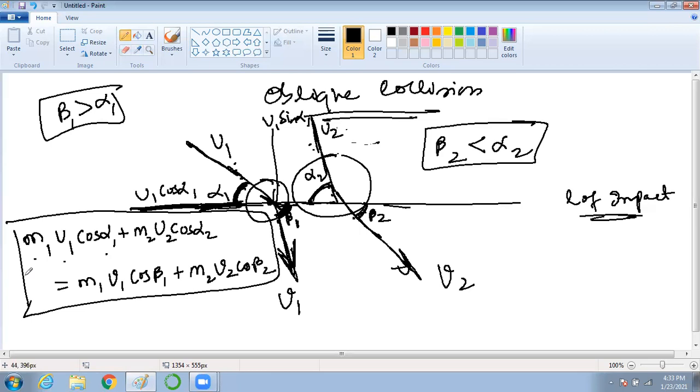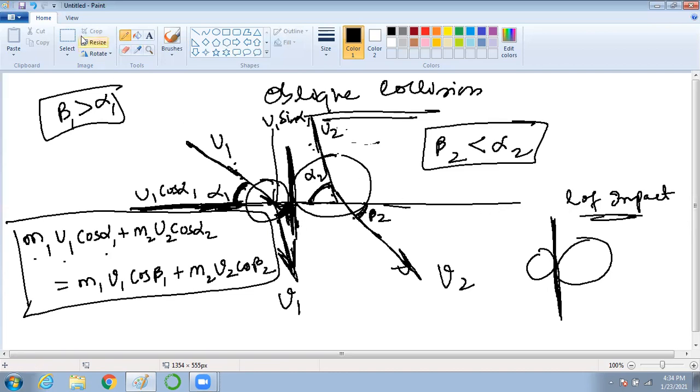Yes, sir. So now, can you draw a tangent? This will be a common tangent or not? Yes, sir. Along the tangent, perpendicular to the line of impact, there is no force acting. The force is only in the horizontal direction.